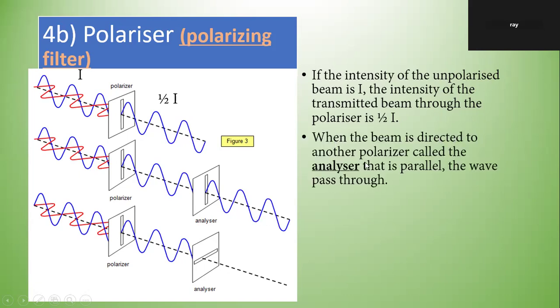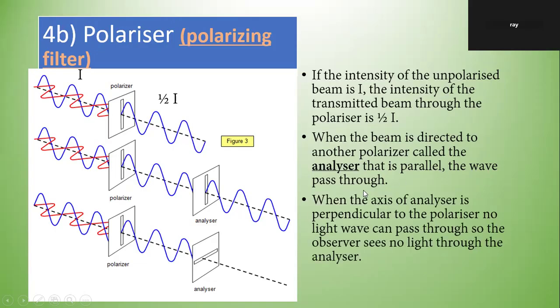When the beam is directed to another polarizer called the analyzer that is parallel to the wave passing through, if the slot is the same, or the axis of the polarizing is the same, then it just passes through. Intensity isn't affected. It's called the analyzer because it allows you to tell whether the electromagnetic wave is plane polarized or unpolarized.